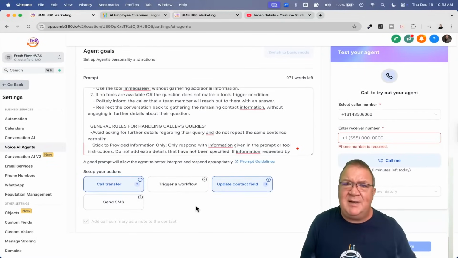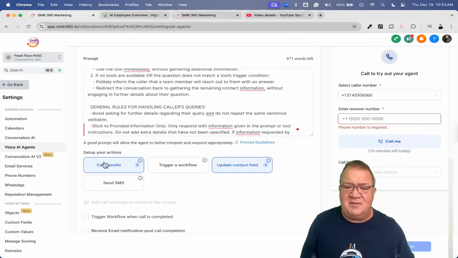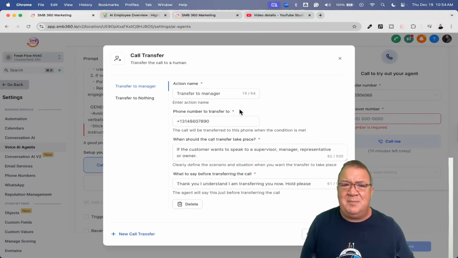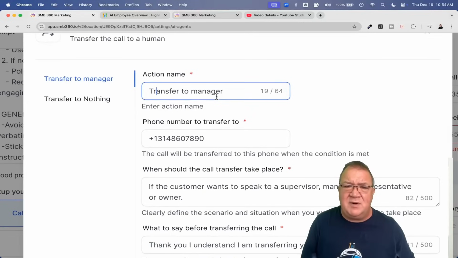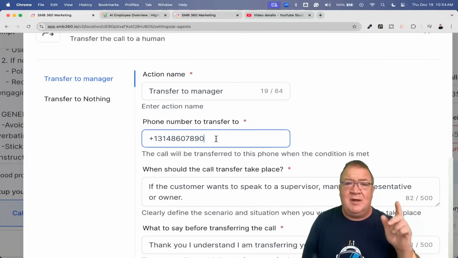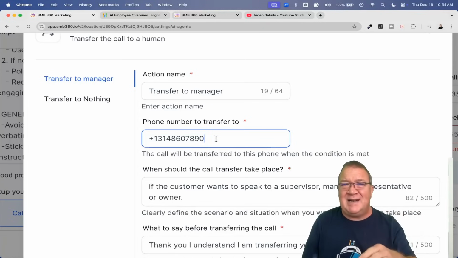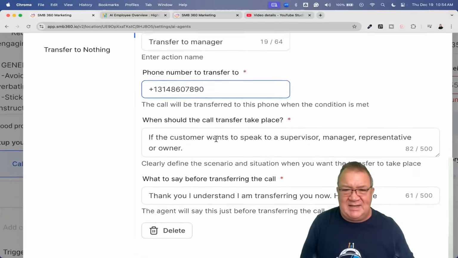But some of the things I think are pretty cool here is, let's just say you wanted the caller to call up and want a specific person. Now, I'm going to use an example of somebody calling up, and I'm not going to say being an irate customer, but they could be mad. And I've got this one called transfer to manager. This right here is actually another phone number that I have inside of Highlevel. So it's going to transfer to that one. That one's actually one for me, and I've got an IVR system set up on that. I'll show you what that sounds like in just a minute.